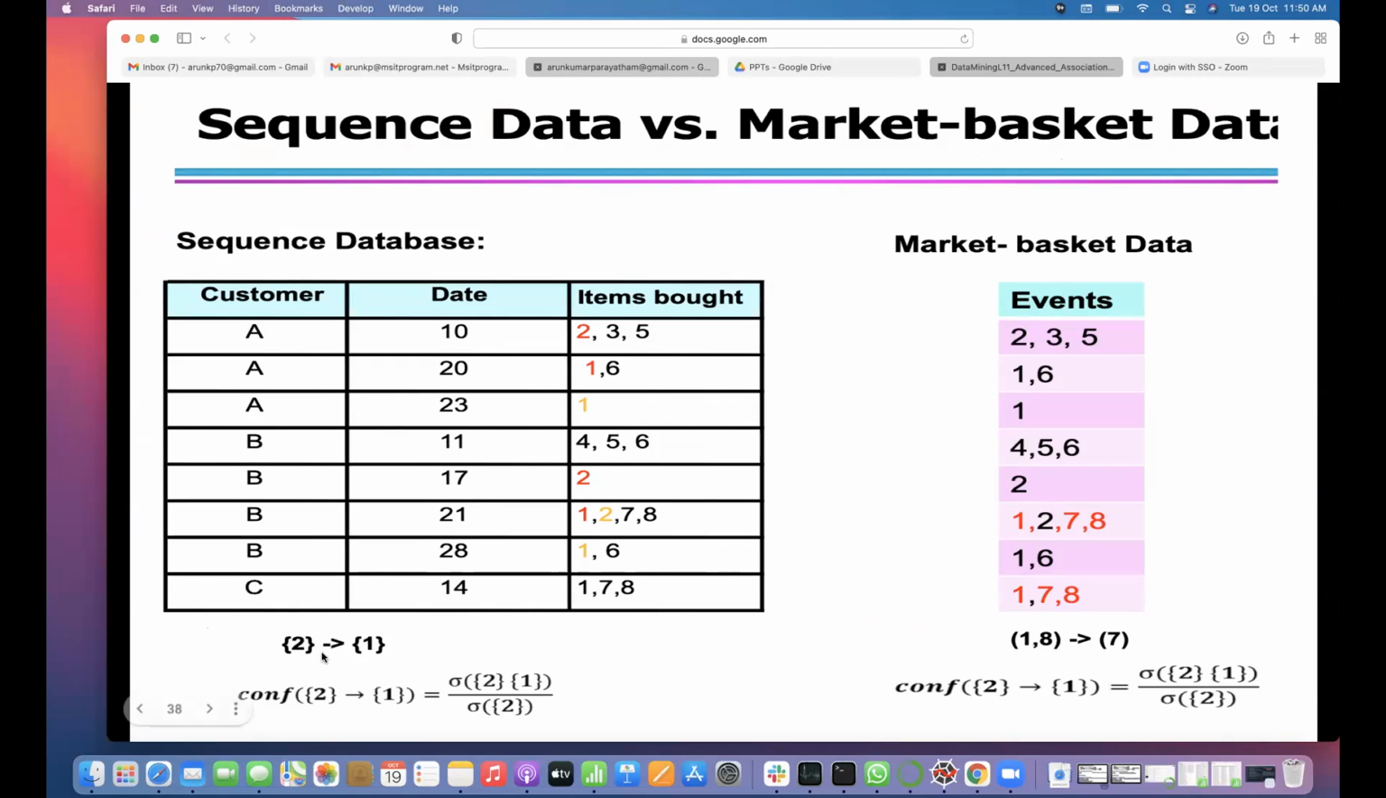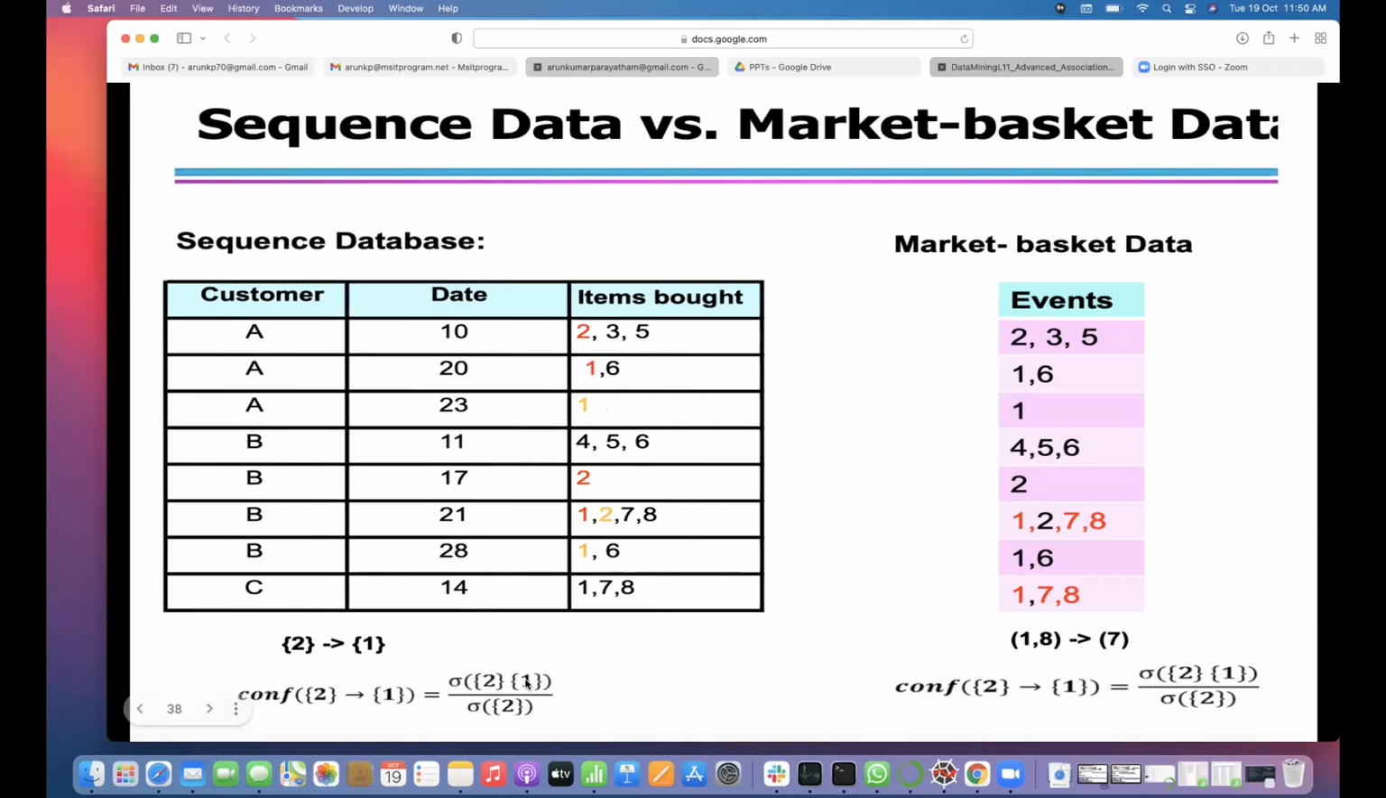So 2 implies 1. Whether it has enough support or not, that is what we need to find out. That is nothing but sigma of 2, 1 by sigma of 2. 2, 1 is supported by A because 2 comes from first and 1 from second. B also supports 2, 1 because of the second and third of B, and C doesn't support. So 2 out of 3 are supporting here.